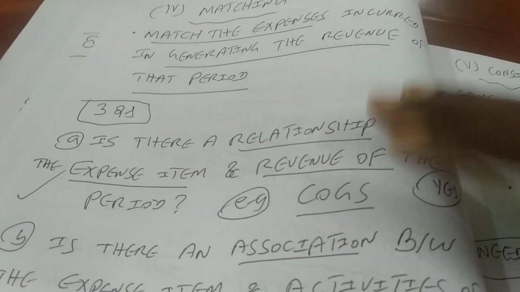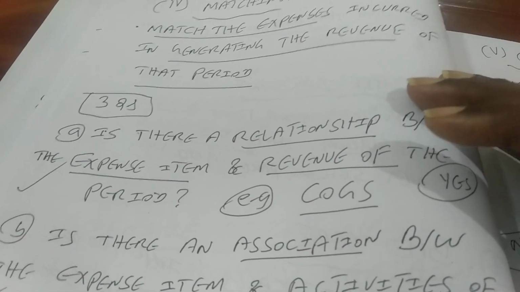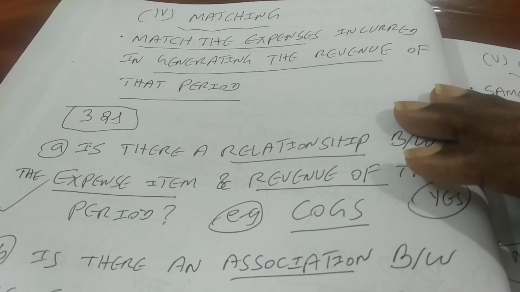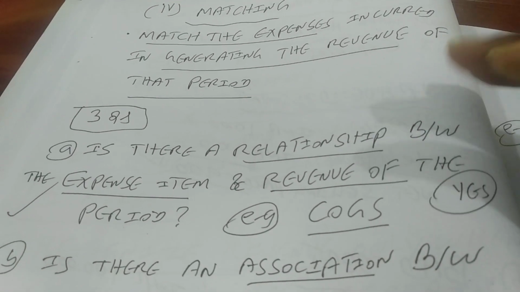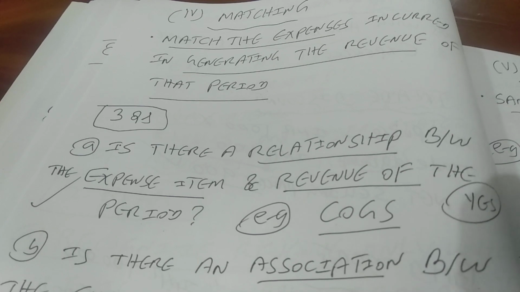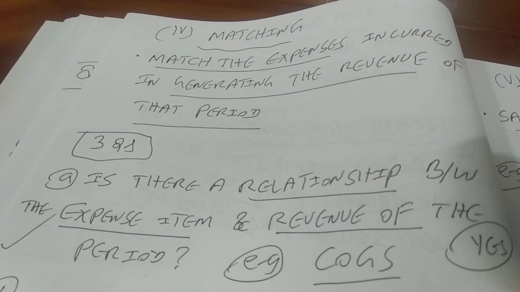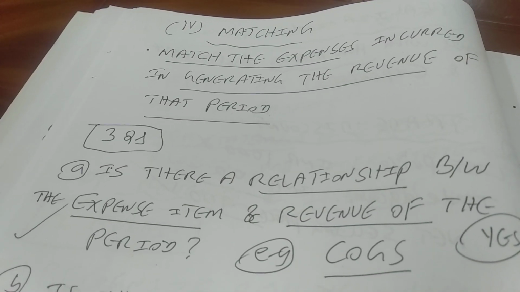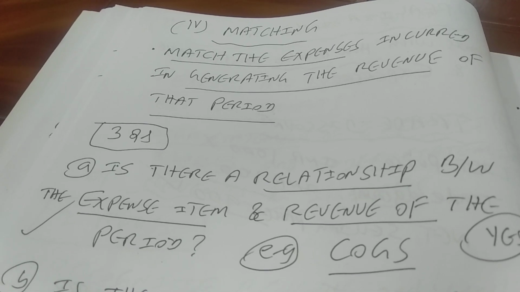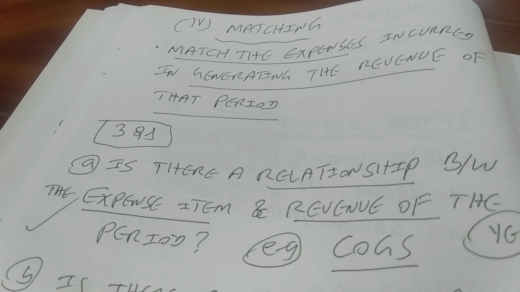So this is what matching is. So that means matching concept. In other words, like two sides of the coin, right? On the one side you talk about revenue, the other side you talk about the expenses, right? Unless you have both sides, the coin is not complete. Same is the case when we talk about matching concept.